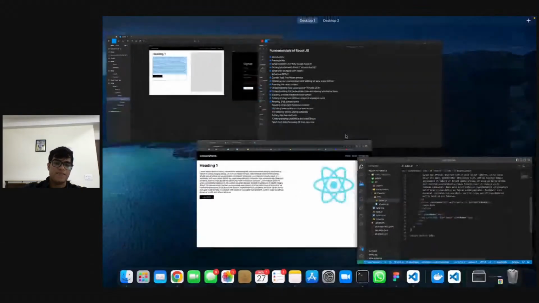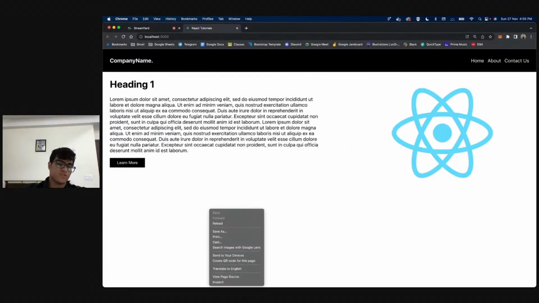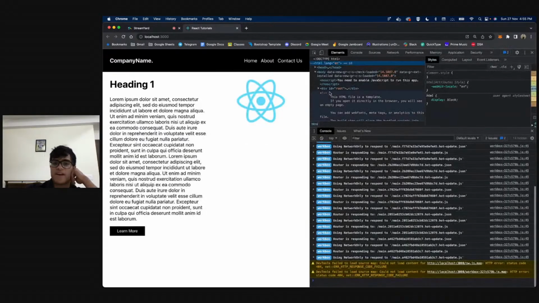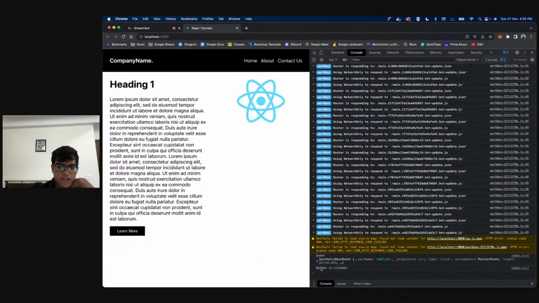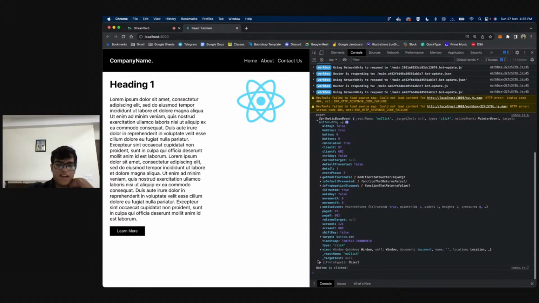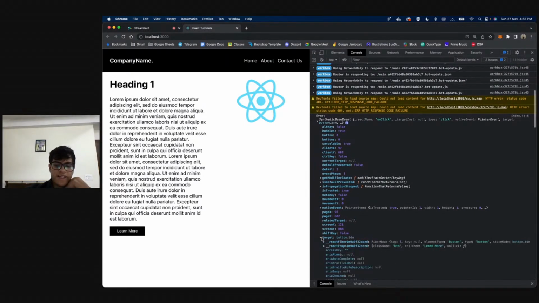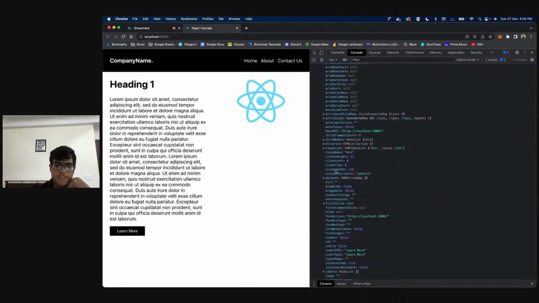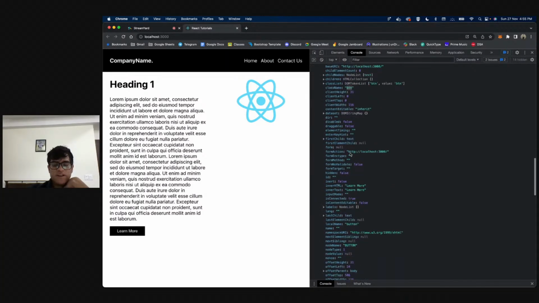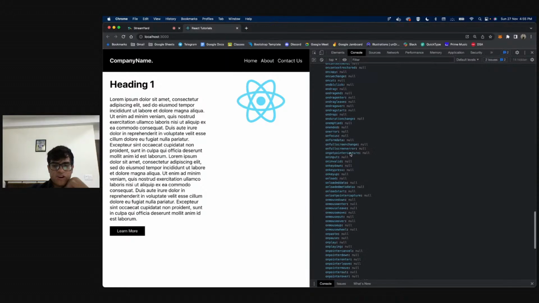So now, ideally speaking, every time I click this button, that console log should be there. So let me inspect my element and click on console. And now every time I click on this learn more, I should have that console log, right? And I also get the event. So this is my event. And this is the exact same event that JavaScript gives us in pure HTML as well. e.target will be button, right? I can have e.target dot everything I want, the class name, right? If I look at the class name, it is btn, which is true, right? And again, there are a lot of things that we have.